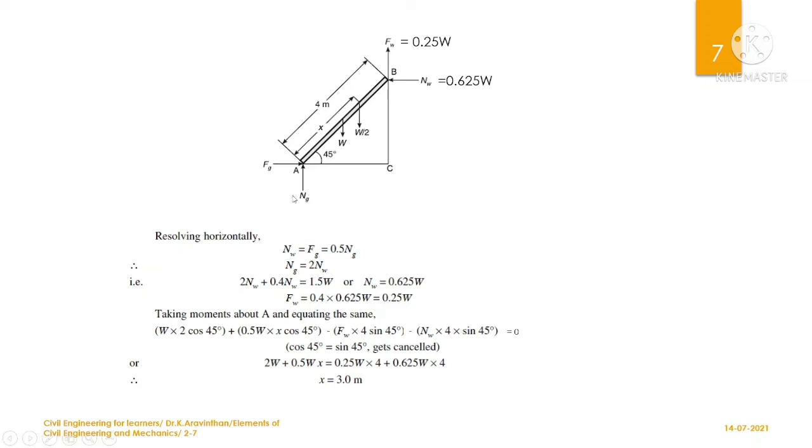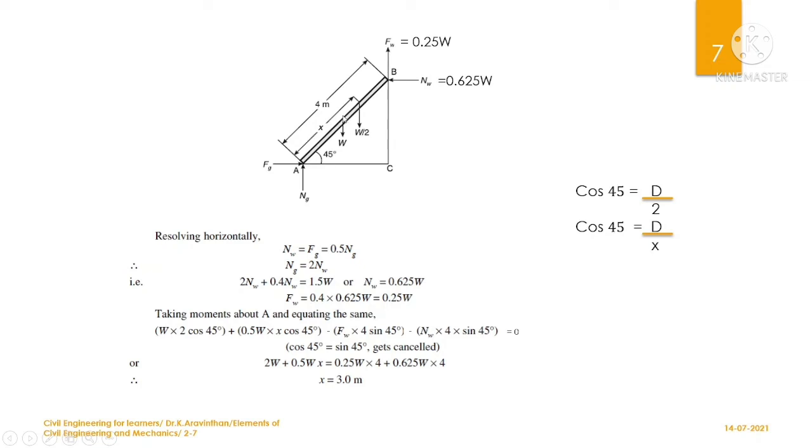Now let us take the moment about point A, and first is W into the distance. Since you have the angle, which is 45 degree, if you need the horizontal distance, you can use cos theta, which is adjacent by hypotenuse.